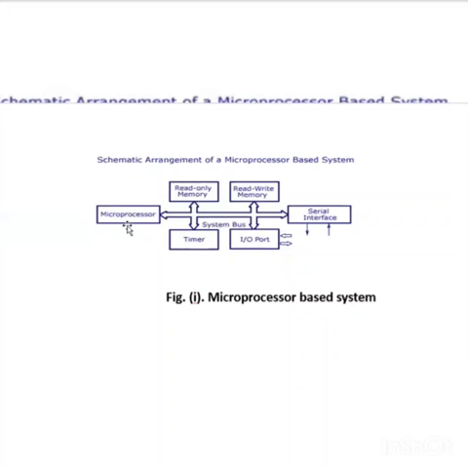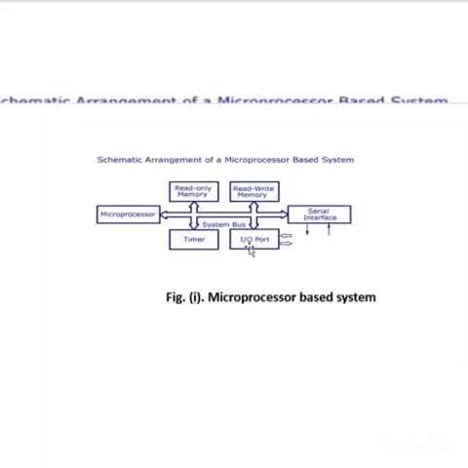This is called execution, or decode. It means we take an instruction and the microprocessor gives us the output as a result. And this timer is used for delay purposes, to control the time between two instructions.